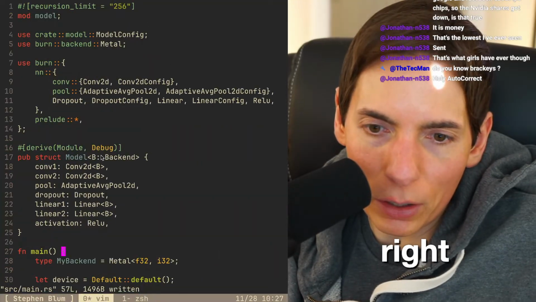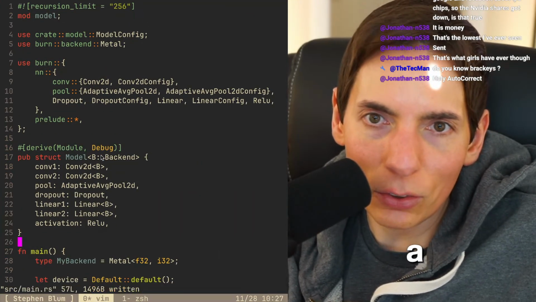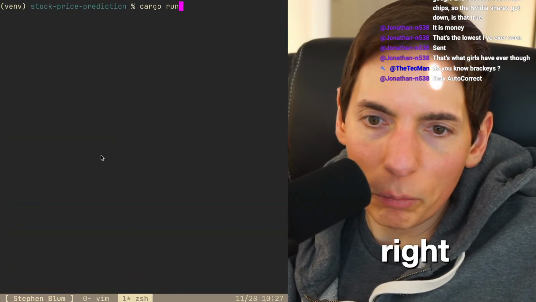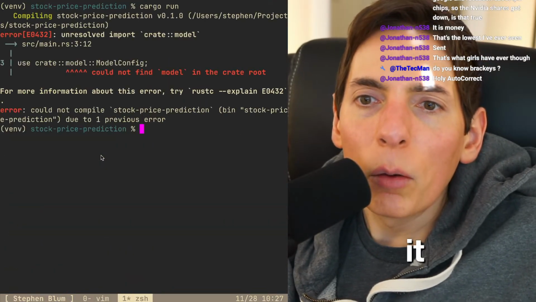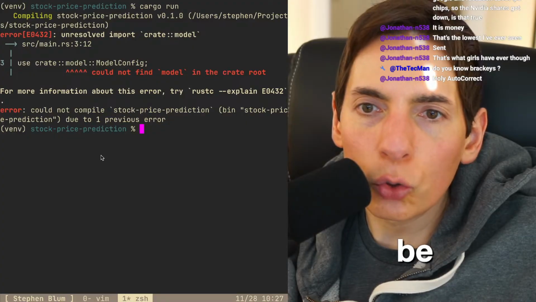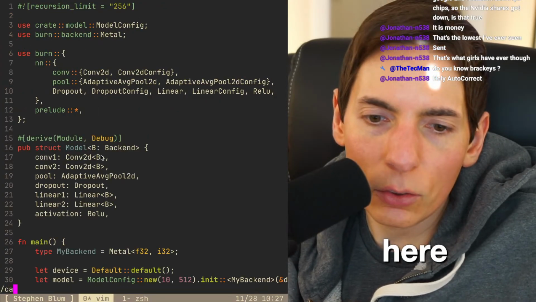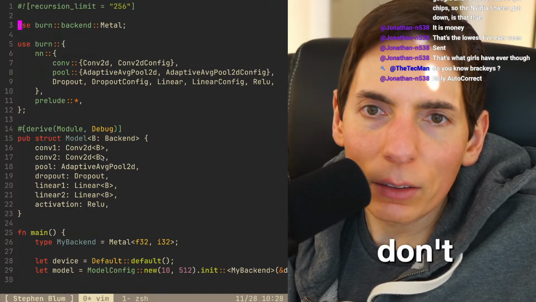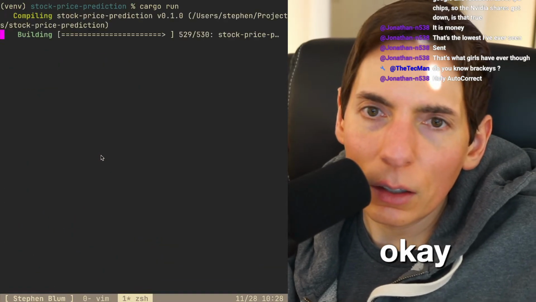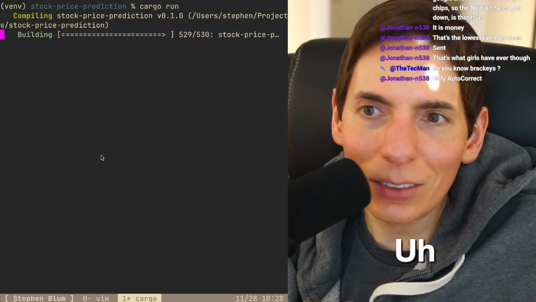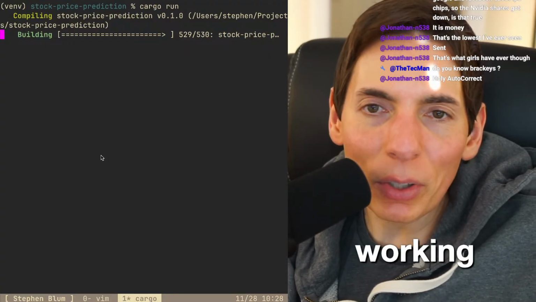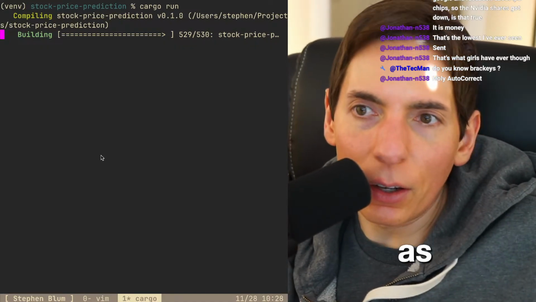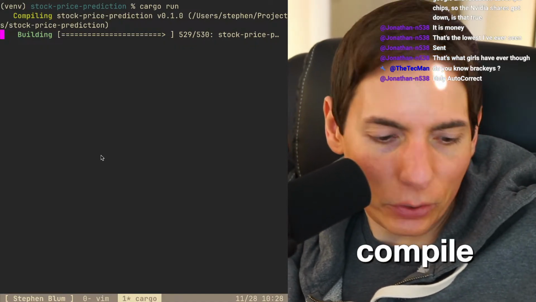All right, let's jump back over here. We don't have this, so we can get rid of that. We don't need that. Model could not be create model. All right, so here, create. There we go. Okay. Is it working? It seems like it's working this time, you guys. So now we have actually something that works, as far as I can tell. If it can compile this last thing, what's going on here?